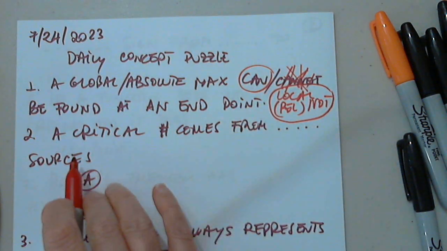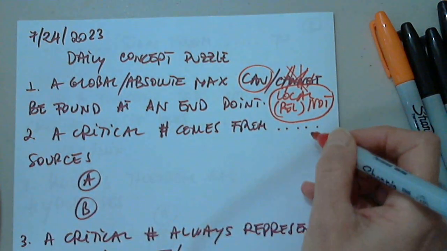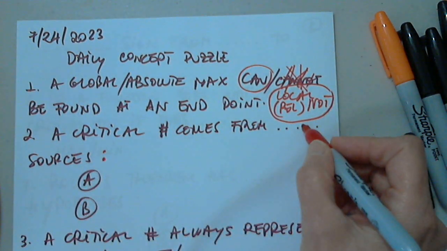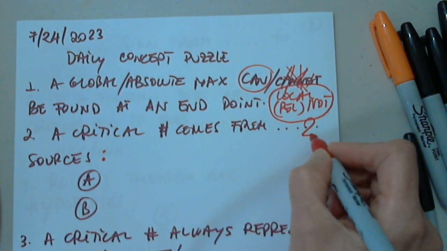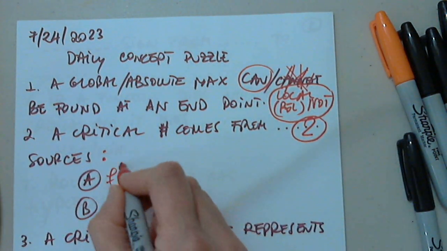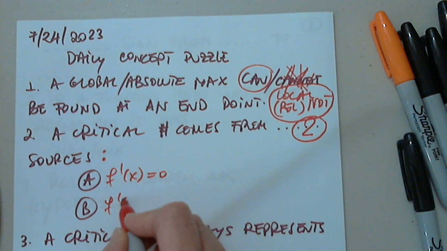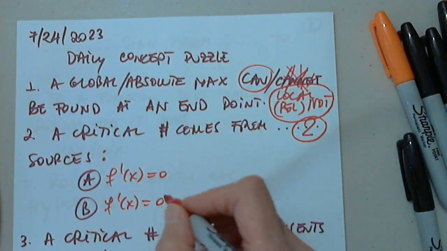Okay. A critical number comes from two sources. F prime equals 0, and f prime is undefined.